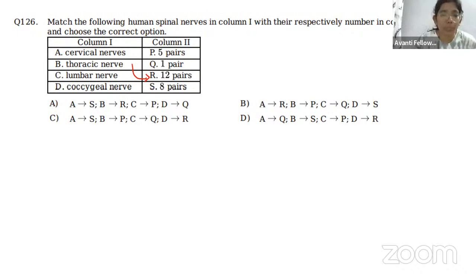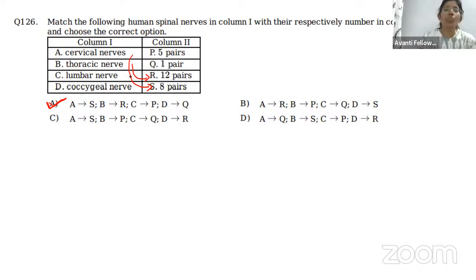So for option B, it is R. How many do we have? Only one. Yes or no? So easy. But let's cross check the others also. Cervical nerves: we have 7 cervical bones, but these 7 cervical bones are connected with 8 pairs of cervical nerves. So for A it is S, correct.